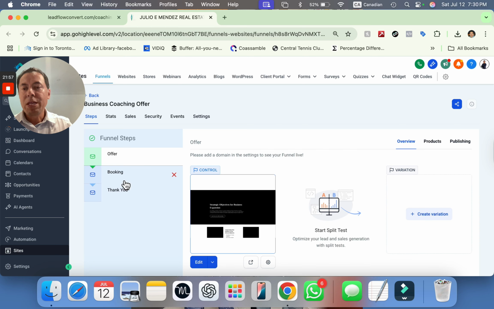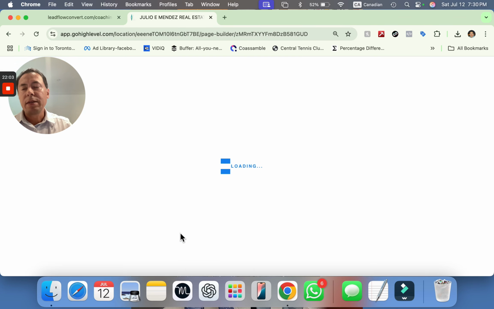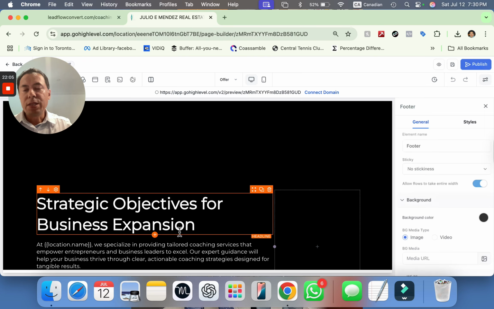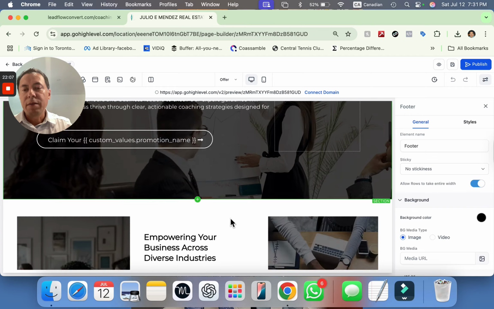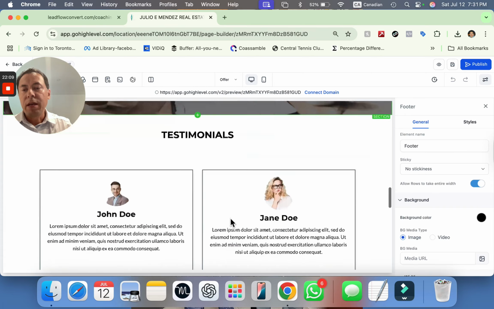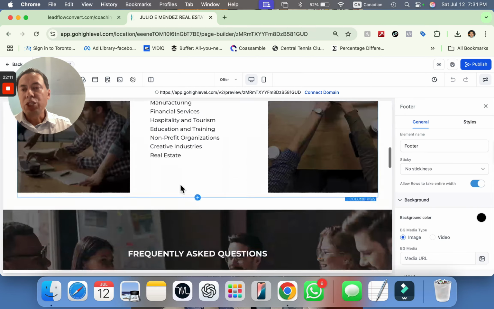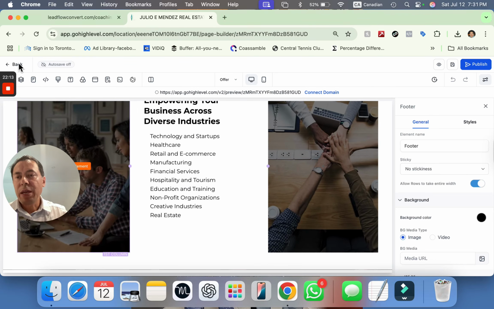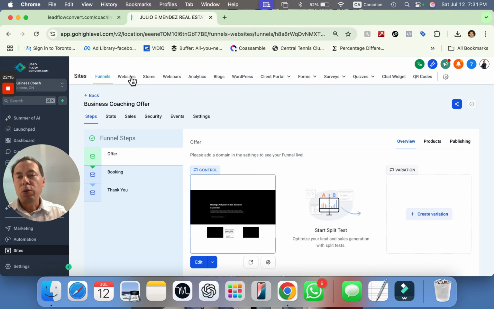So for example, this one has 3 steps: the offer, the booking, and a thank you page. All right, so if we just go and see this site again, we can customize it and whatnot, right? So this is just a landing page per se, the funnel, but we can also have websites, stores, webinars. So you are a content creator, you will be in a webinar with maybe a client portal as well.